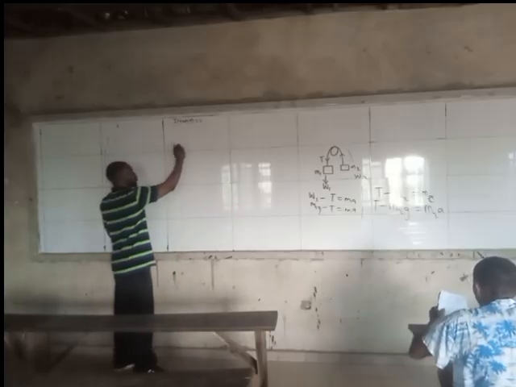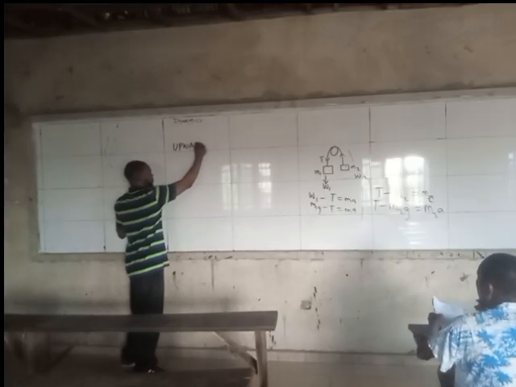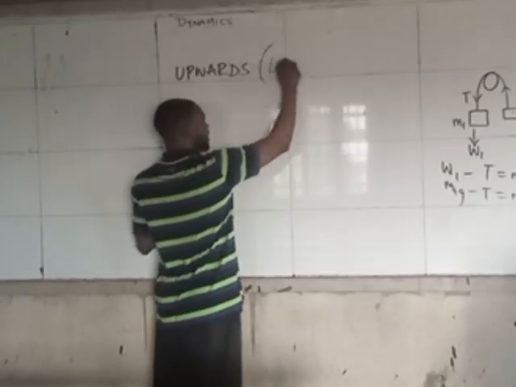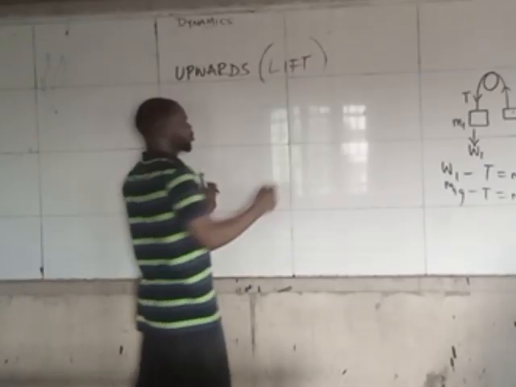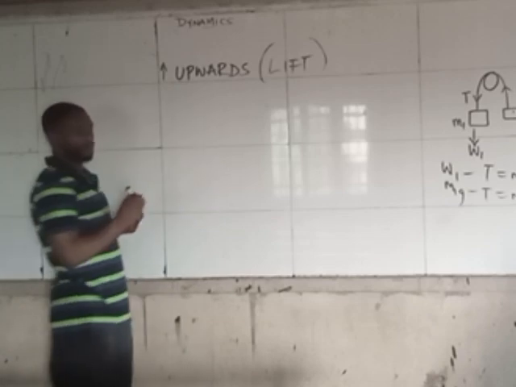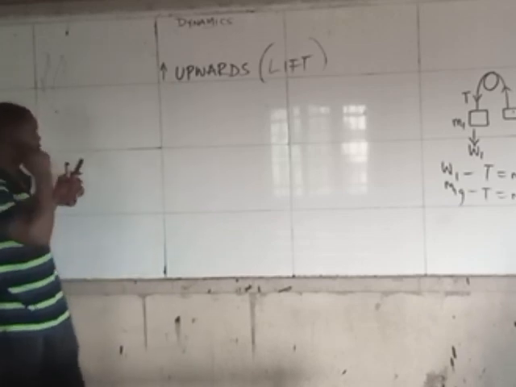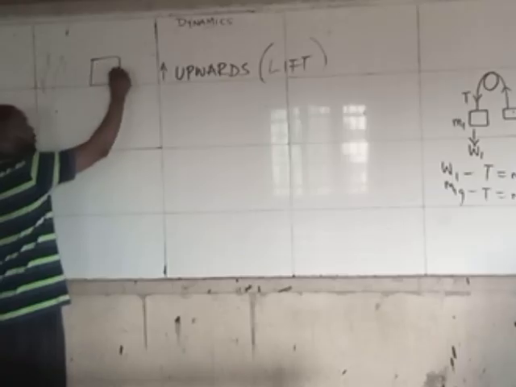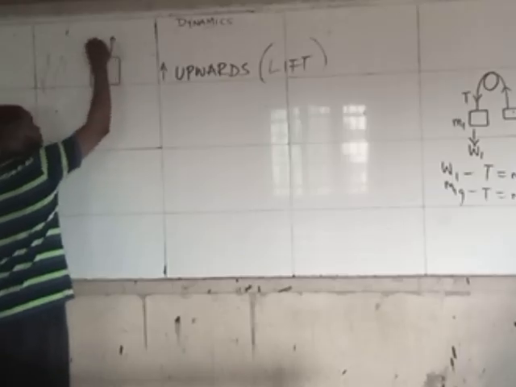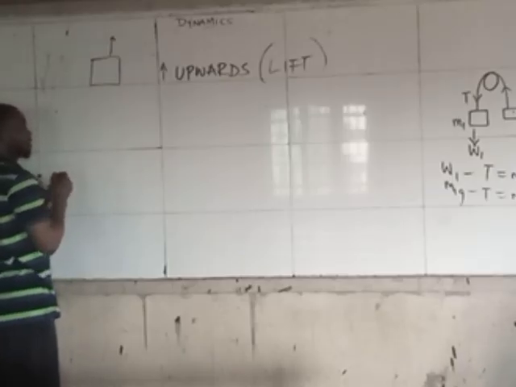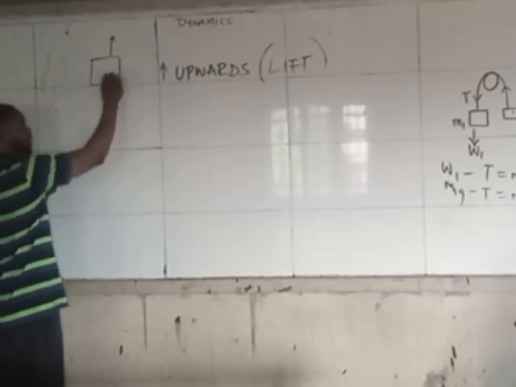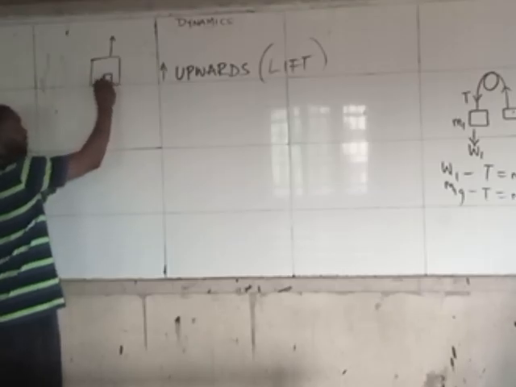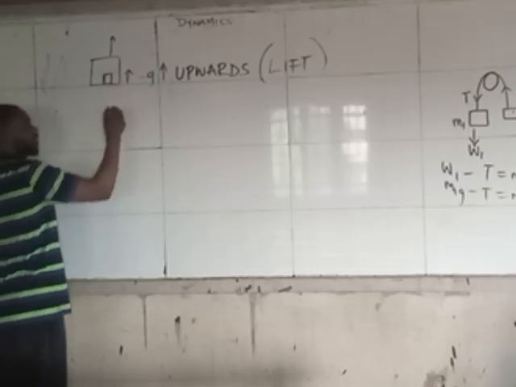If it is going upwards, and here that is a lifter or lift, notice something. If this is the lift and this body is going upwards, the body inside this thing is going to be disobeying gravity. G here will be negative.